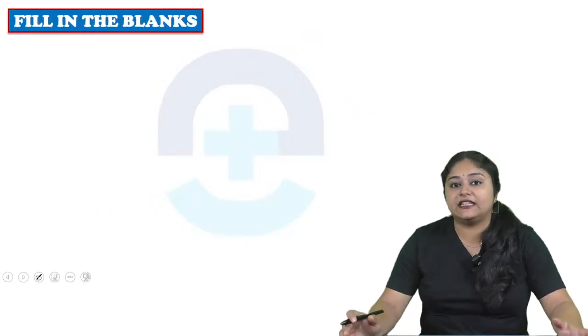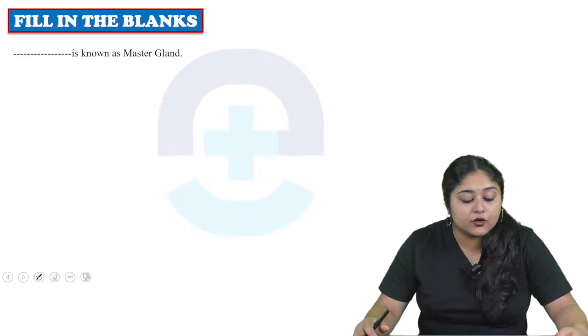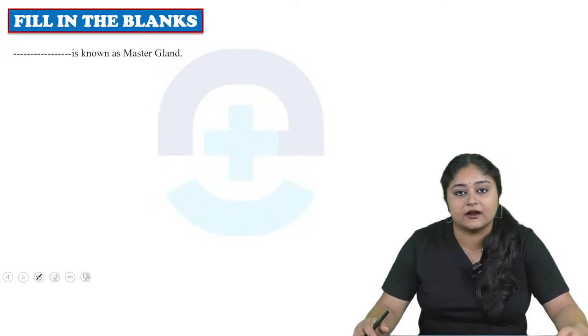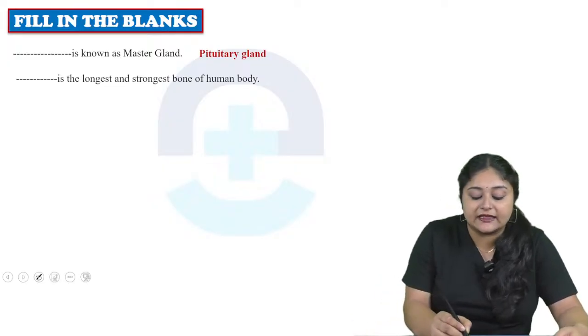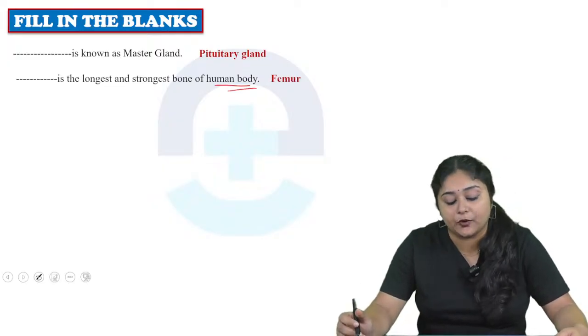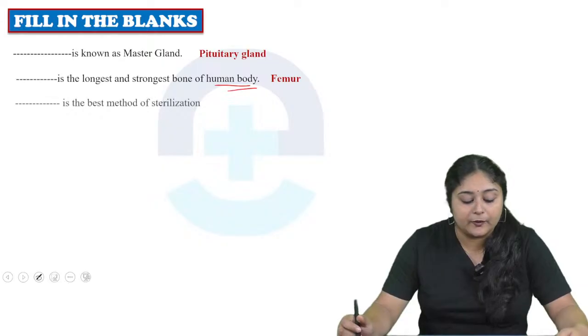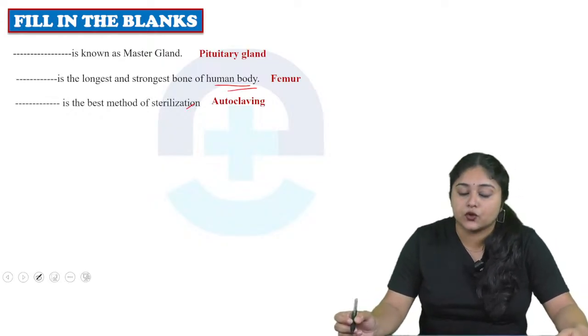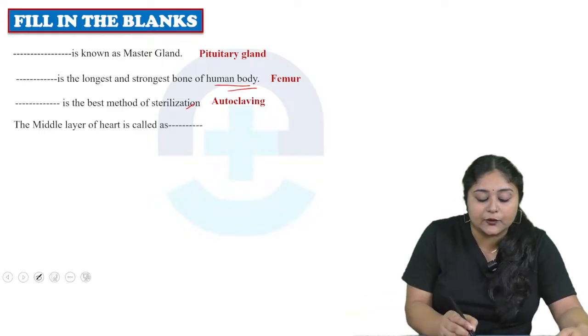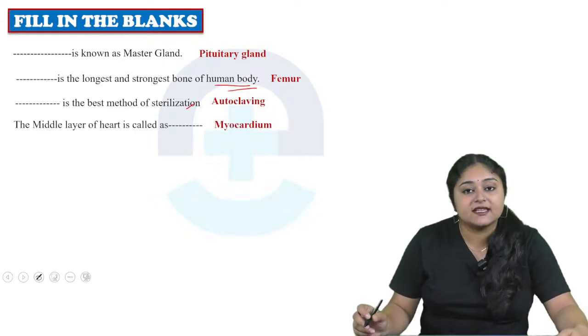Now come to the fill in the blanks. Okay, so the first question is dash is known as a master gland. So the answer is pituitary gland. Dash is the longest and the strongest bone of the human body. So the answer is femur. What is the best method of sterilization? So the answer is autoclaving. The middle layer of the heart is called dash. The answer is myocardium.